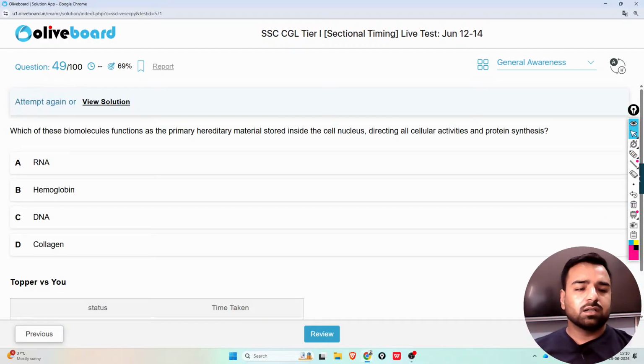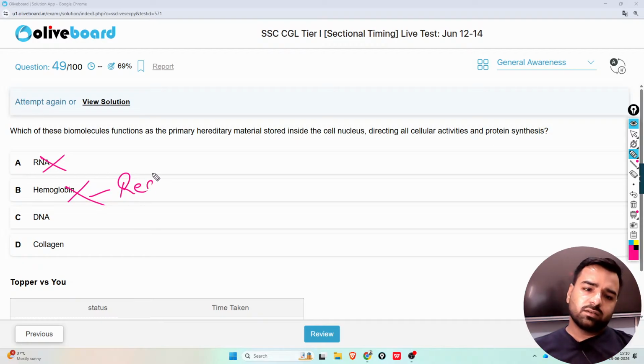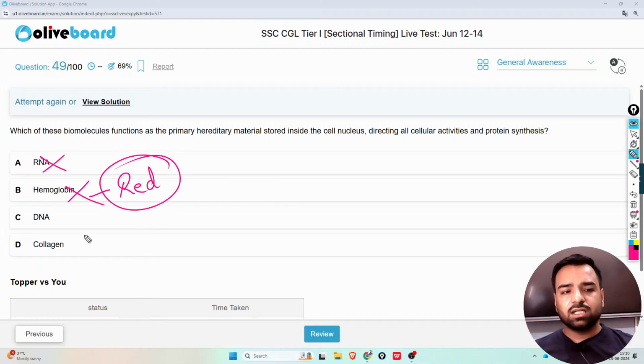Next. Which of these biomolecules functions as the primary hereditary material stored inside the cell nucleus, directing all cellular activities in protein synthesis? Guys, is it RNA, hemoglobin, DNA, or collagen? RNA stands for ribonucleic acid. That's not the answer. Hemoglobin is present in the blood, and it's the main reason the blood is red in color.